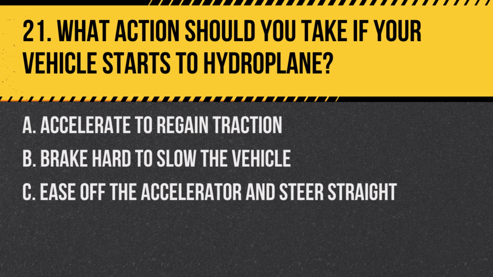Question 21. What action should you take if your vehicle starts to hydroplane? A. Accelerate to regain traction. B. Brake hard to slow the vehicle. C. Ease off the accelerator and steer straight. Answer: C. Ease off the accelerator and steer straight. If your vehicle starts to hydroplane, you should ease off the accelerator to allow the tires to regain traction with the road surface and steer in the direction you want to go.